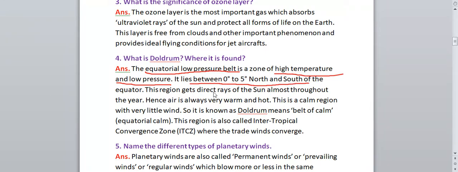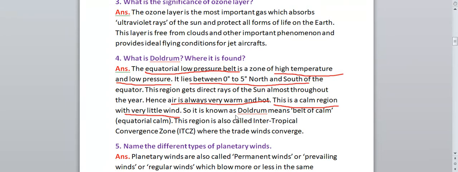This region gets direct rays of the sun almost throughout the year. In this region, throughout the year they will get the sunlight, sun rays. Hence air is always very warm. If they are getting the sun rays throughout the year, then over there the air will be warm and hot also. This is a calm region with very little wind. What will the region be like over there? It will be a calm region with very little wind, because as that region is warm and hot, the wind will also be very little and the region will be calm.